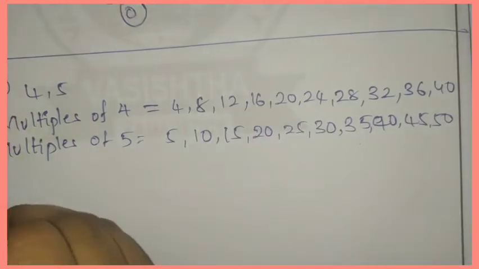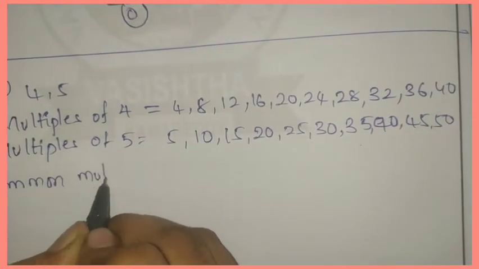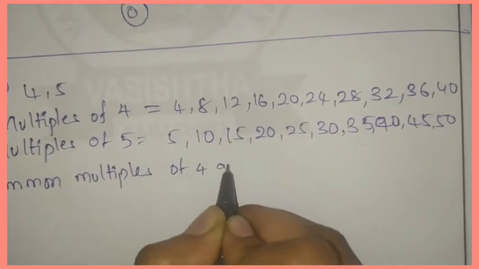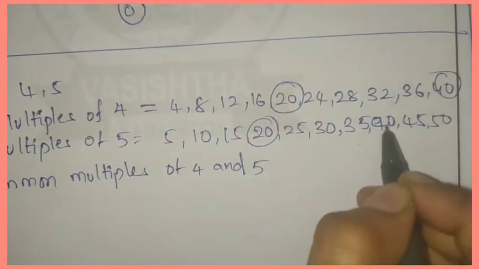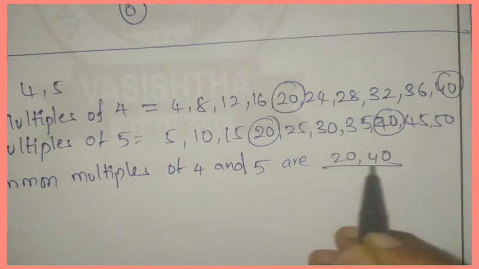Okay, now we'll find common multiples of 4 and 5. 20 and 40.